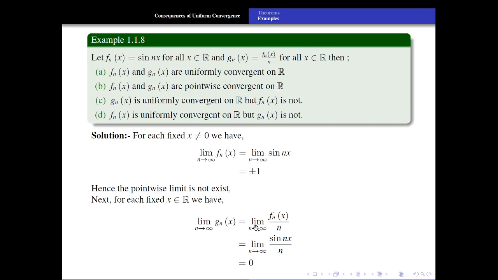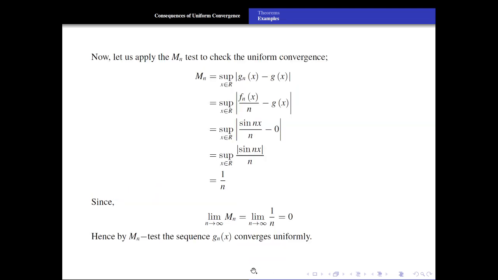So let us apply the Mn test. Firstly, let us evaluate the pointwise limit of this sequence of functions gn of x. This is limit n tends to infinity gn of x, which is equal to limit n tends to infinity fn of x upon n, that is sin nx upon n, which is 0. Now let us apply the Mn test. We get directly Mn is equal to 1 by n, and limit n tends to infinity Mn is equal to limit n tends to infinity 1 upon n, which is 0.